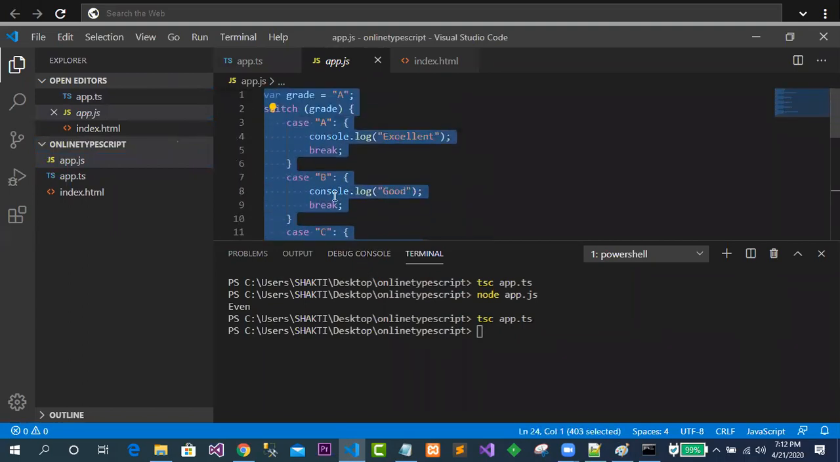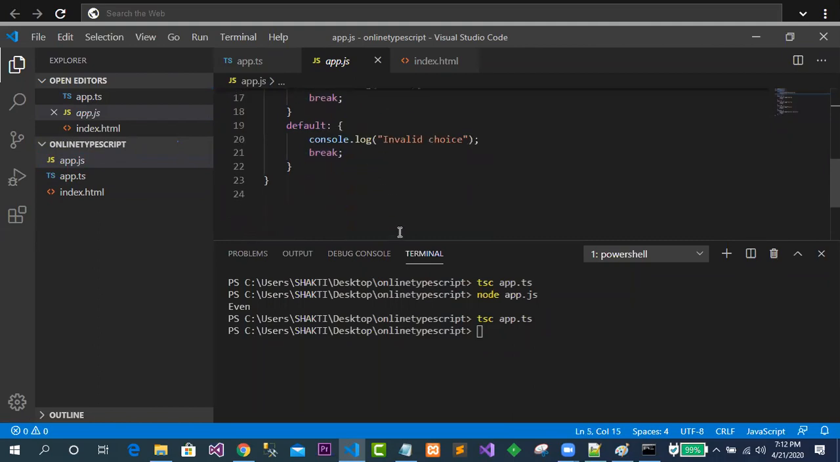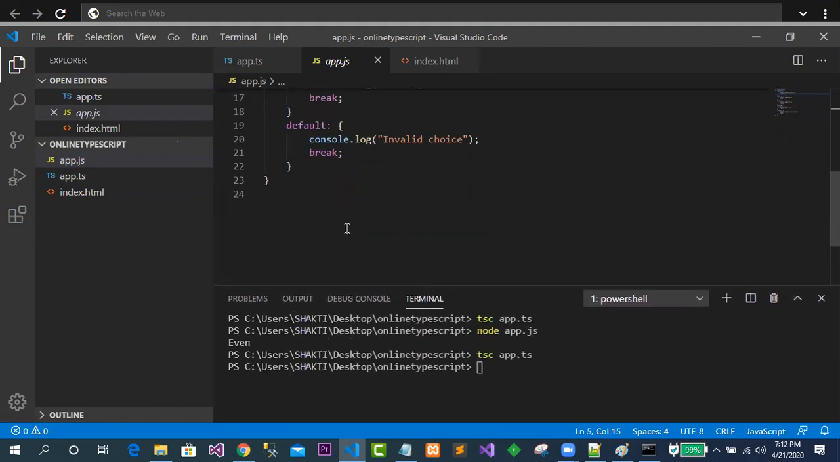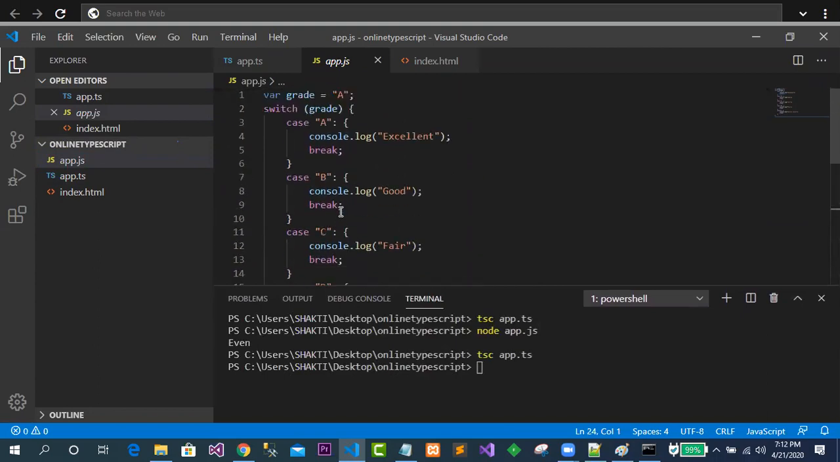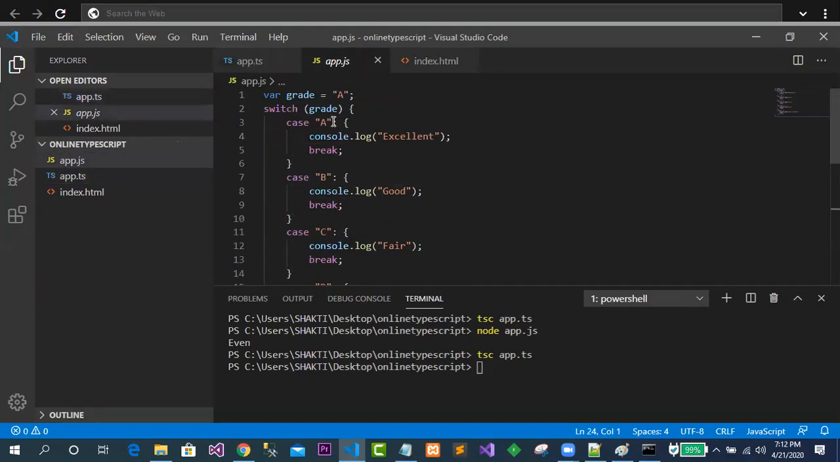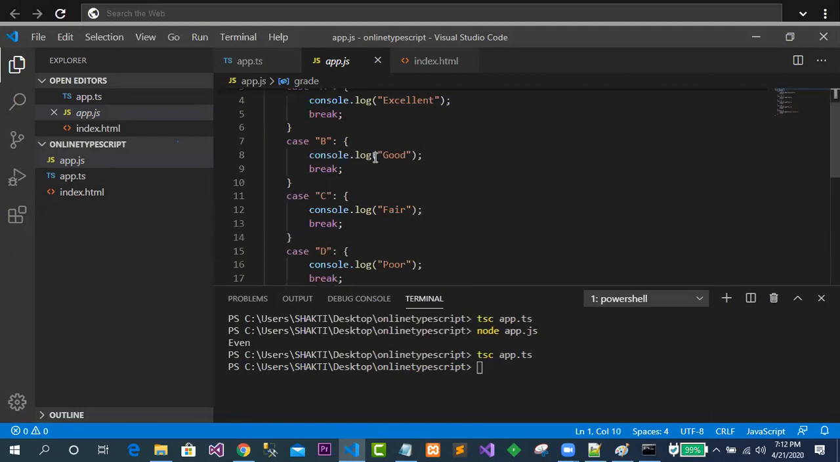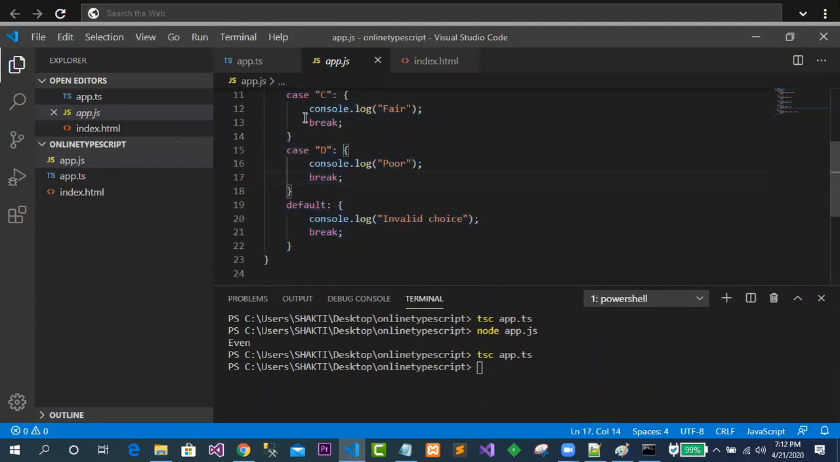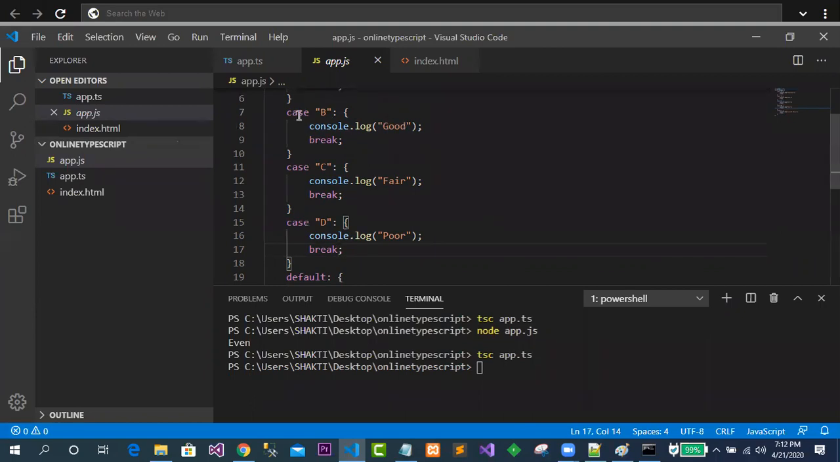All the code is the same in JavaScript. Just observe, in JavaScript also you can write the switch case. That is why I have omitted some of the chapters, because in TypeScript the same thing will be repeated here. Just see the difference: here it is written string, but here it is written simply without any data types. The same code. Rest of the things are the same, and everyone has knowledge of the switch case, I think.